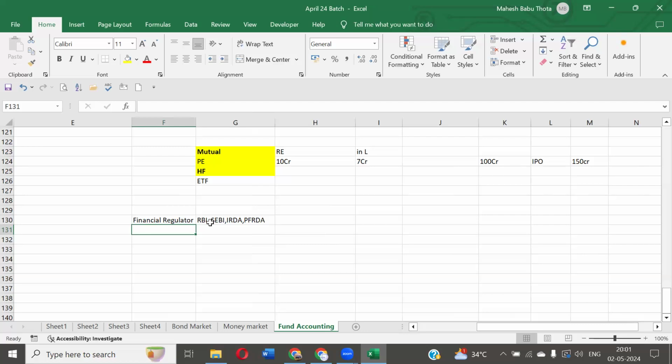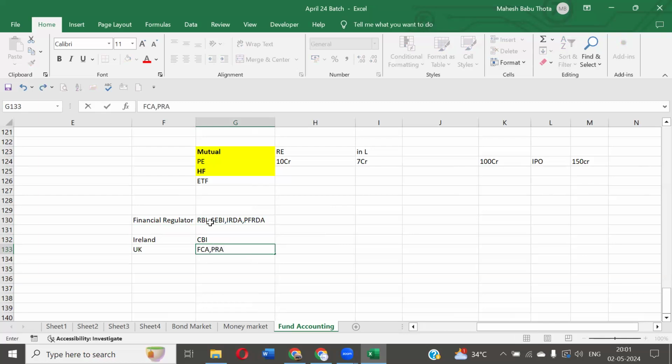And for Ireland also we have one. Once you get into the job, you will see all these kinds of words in your systems. The Central Bank of Ireland. And in the UK we have the FCA, Financial Conduct Authority. And we have the PRA also, I think, the Prudential Regulation Authority.